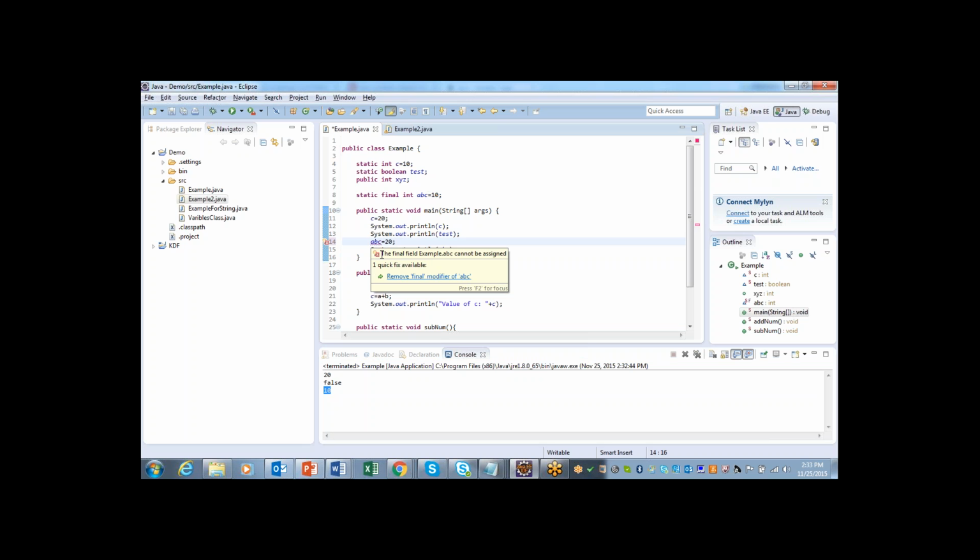And if I move my cursor, it says remove final modifier of ABC. Means if you want to change the value, please remove the final keyword, means make it a static variable. But if you want to use ABC as a constant variable, don't change it. It will not allow it. It's not supported.